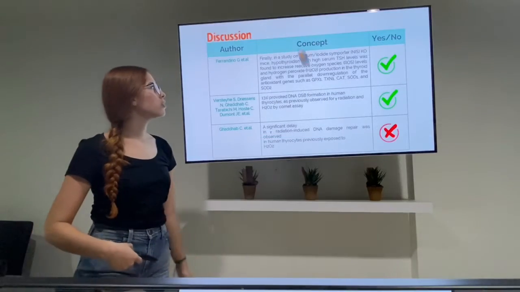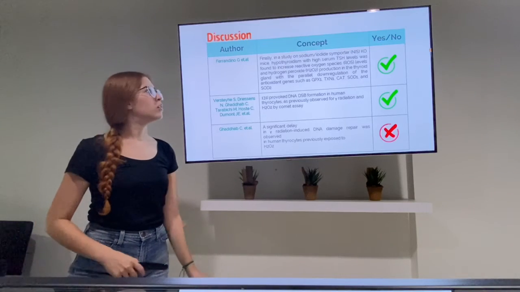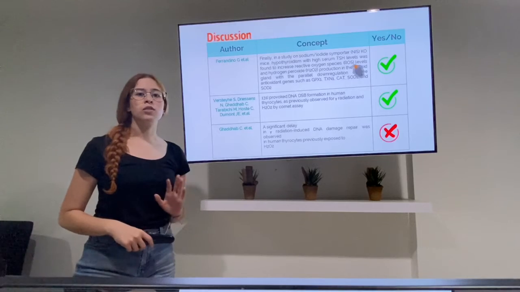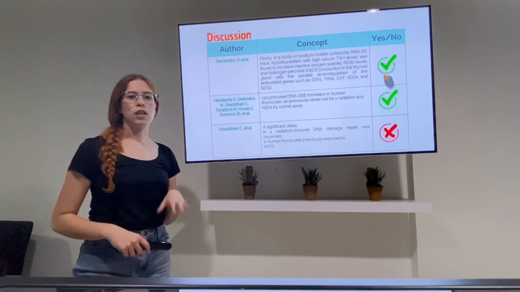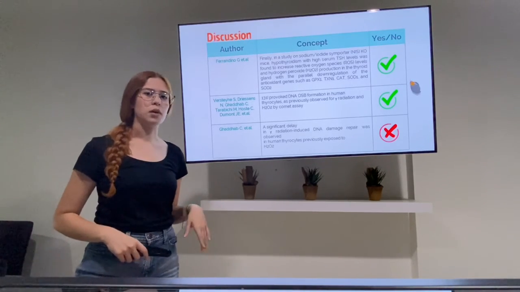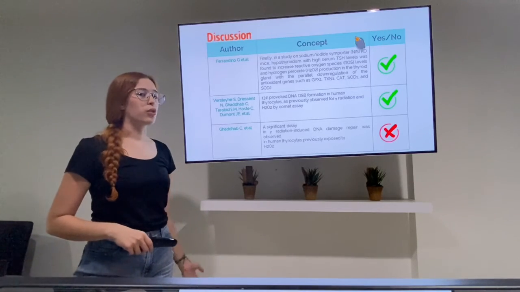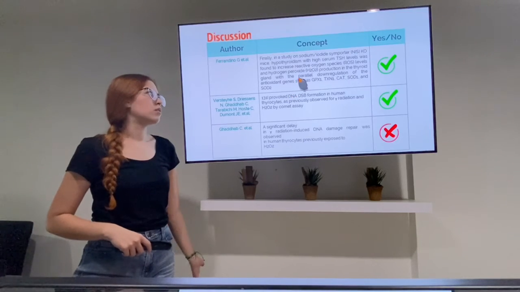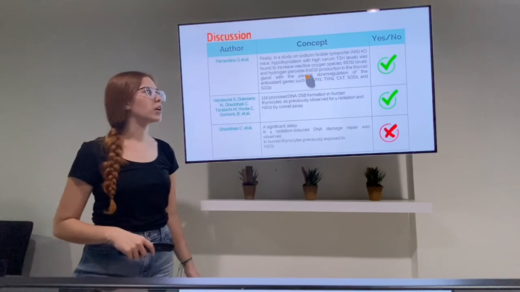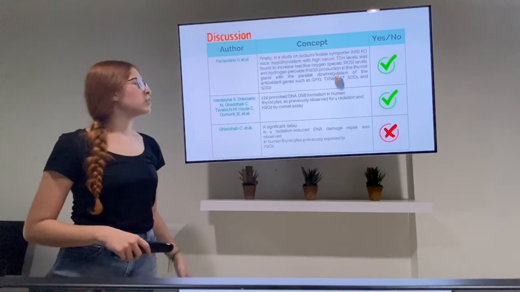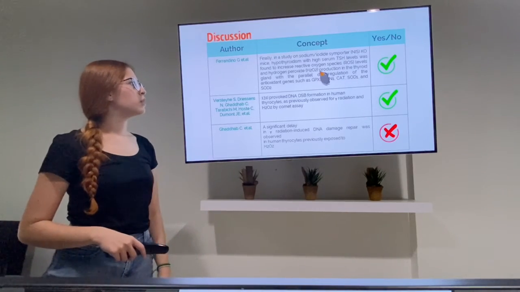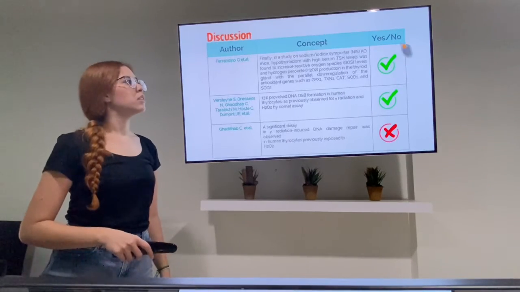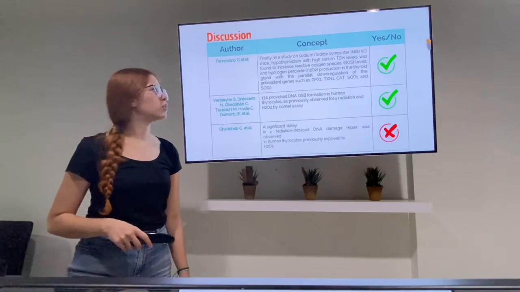So the first author was making a study on the sodium iodide importer in mice with hypothyroidism. He found out that the increased levels of TSH that we can find in people and also mice with hypothyroidism can increase the levels of ROS, which obviously increases the levels of H2O2. This author also found out that this happens with the parallel downregulation of antioxidant genes. This information matches with what they say in the article.